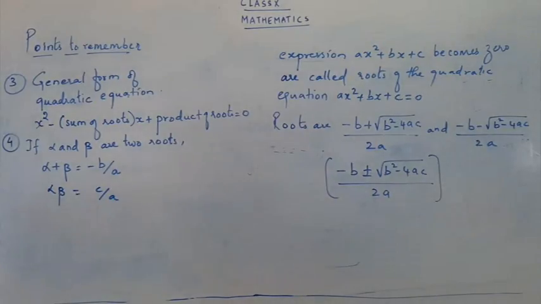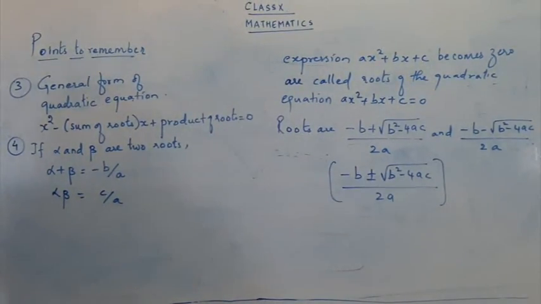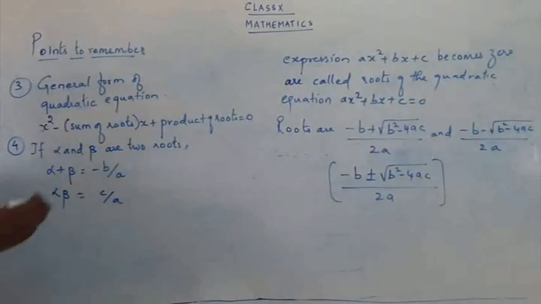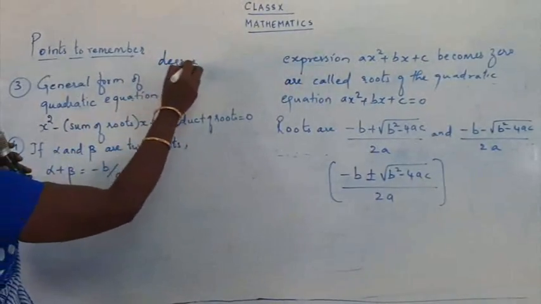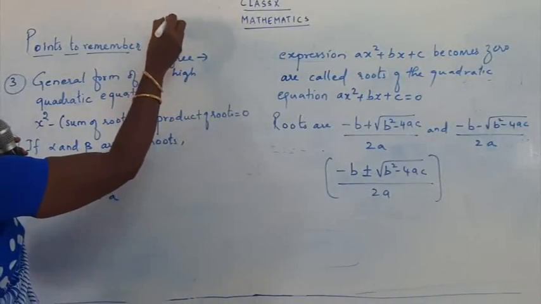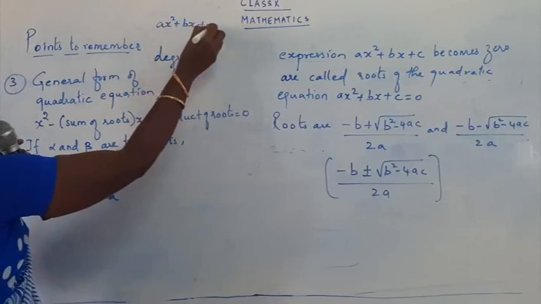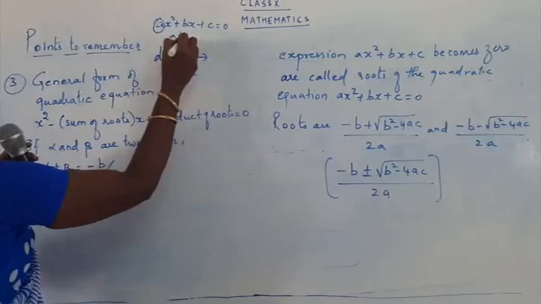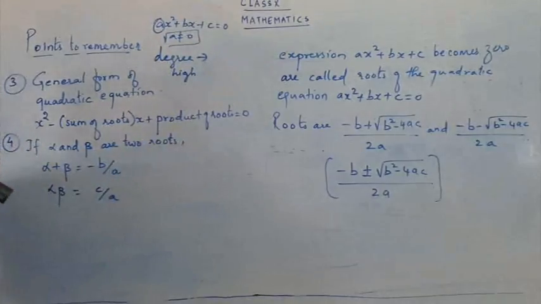Okay, let's have a small recap of all the points that we have written in the class. Keep your points in front of you. Let's read the first point. What is the first point? Quadratic expression. What is a quadratic expression? Expression of degree 2. What is the meaning of degree? Degree means the highest power of the expression. We know the quadratic expression is of the form ax square plus bx plus c is equal to 0, and a should not be equal to 0. This is an important condition.